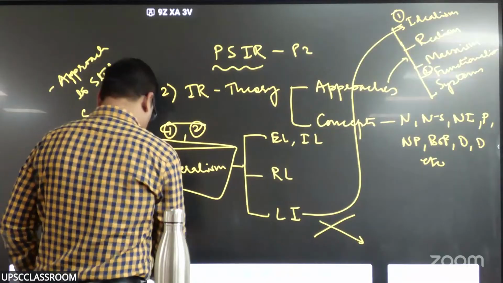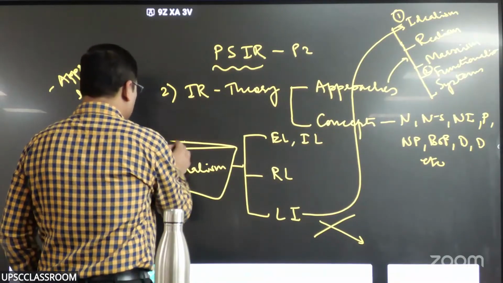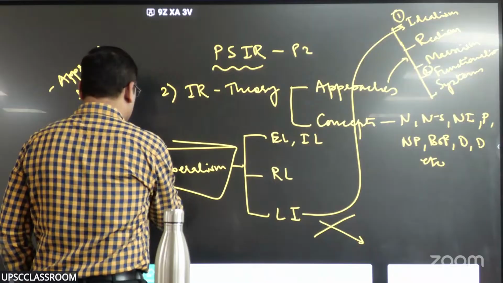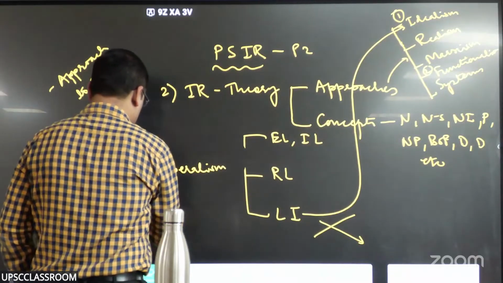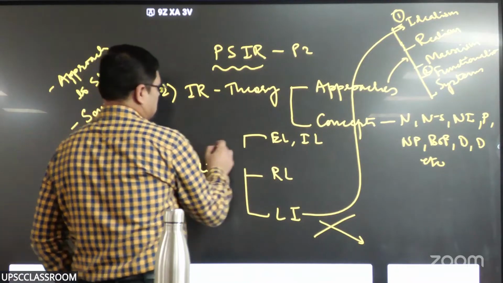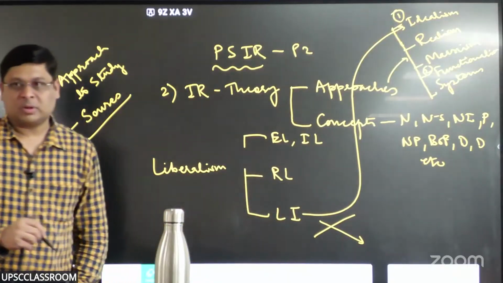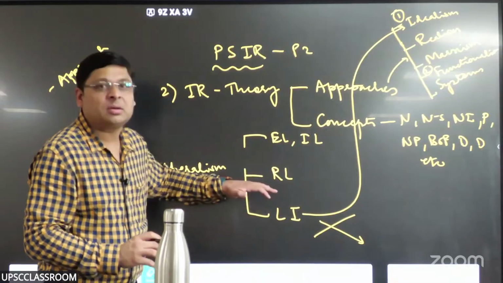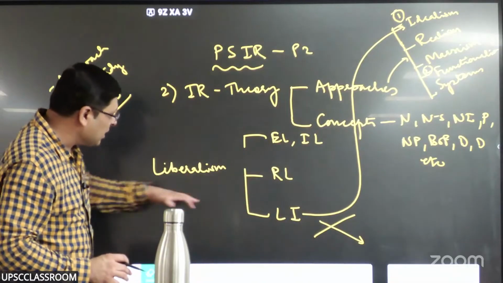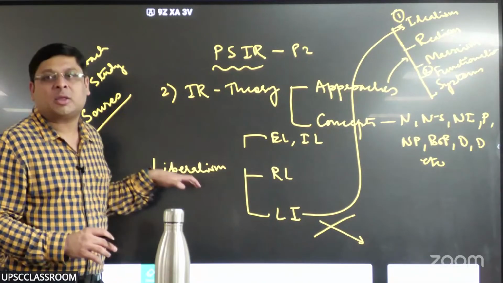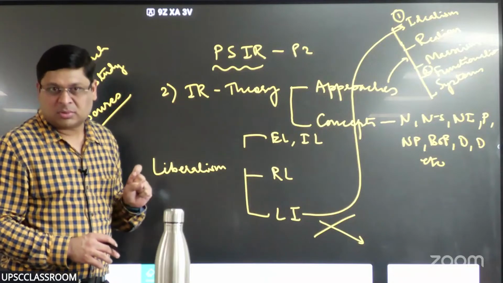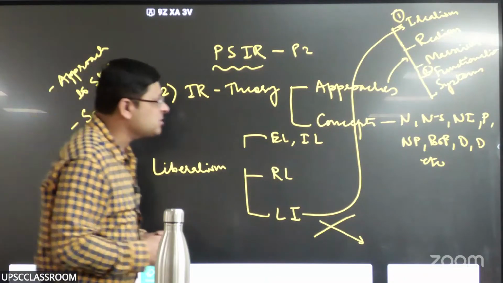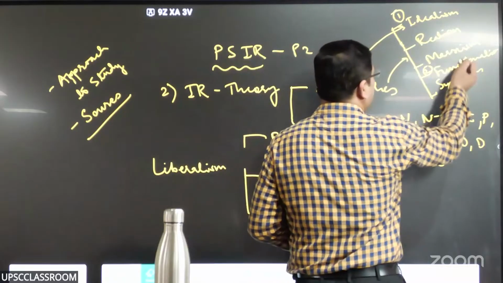So speaking that way, liberalism is not a theory. It is a theoretical tradition. What is the difference? A theory is one theory, but there are different theories within the umbrella theory called liberalism. That is called a theoretical tradition. Likewise, these two are also theoretical traditions, realism and Marxism, right? So we will talk about that briefly.